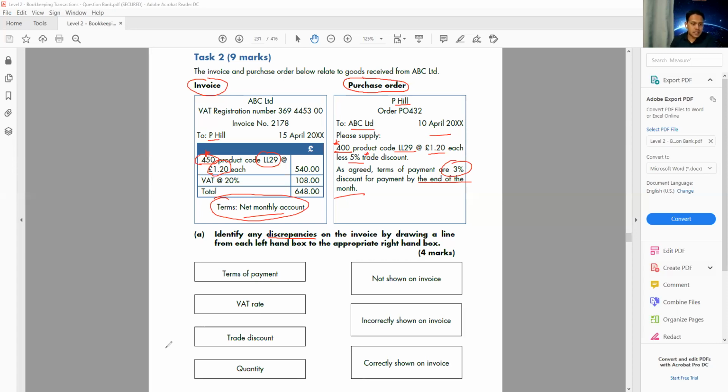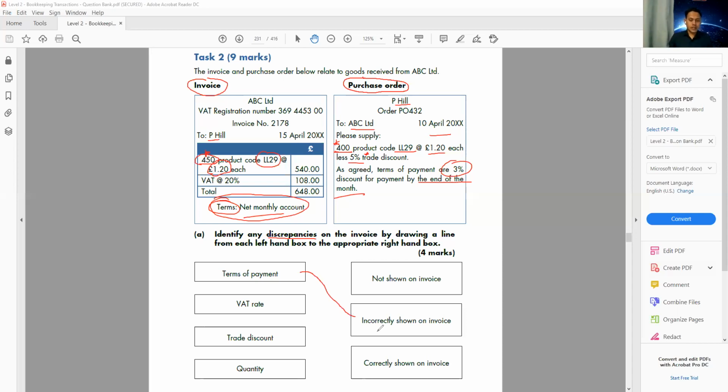What are the discrepancies? Let's do it together. The first one we have is terms of the payment. It's showing the terms, but it is not correct, isn't it? So for terms of the payment, we have three options: not showing on the invoice, incorrectly shown on the invoice, correctly shown on the invoice. We have to choose the right one. What we can see here is it's showing on the invoice, but showing incorrectly.